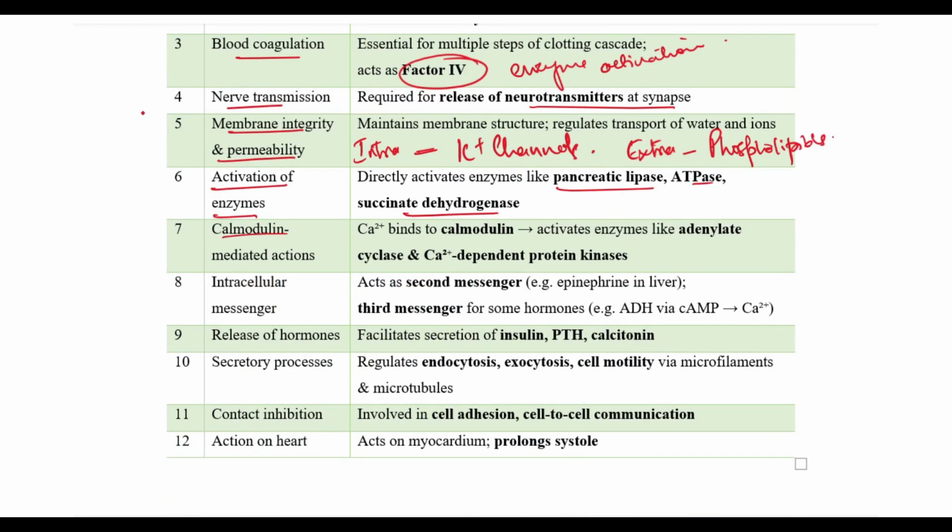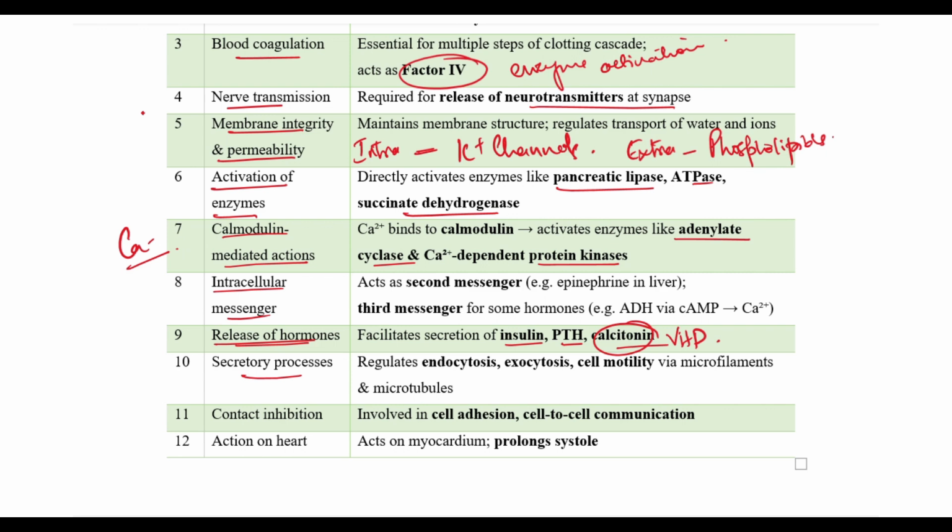We have calmodulin mediated actions. Now the calcium will bind to this calmodulin and activate enzymes like adenylate cyclase and calcium dependent protein kinases. It acts as an intracellular messenger. It's also responsible for release of hormones like the insulin, PTH and calcitonin. Calcitonin is nothing but active form of vitamin D.